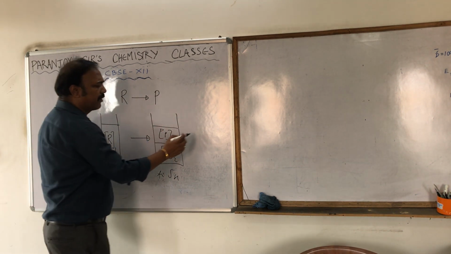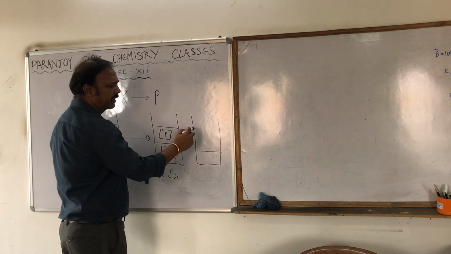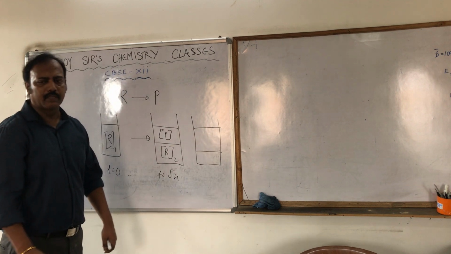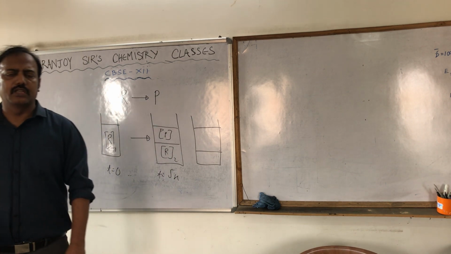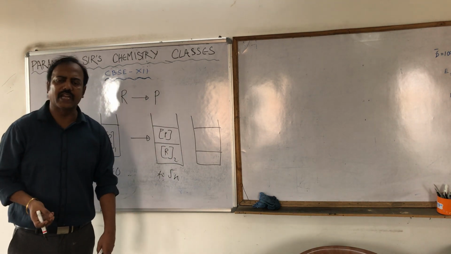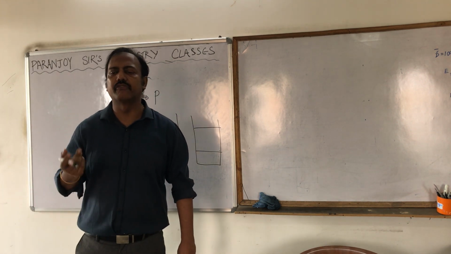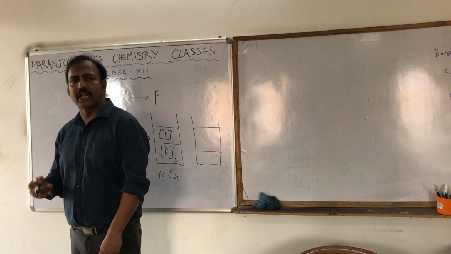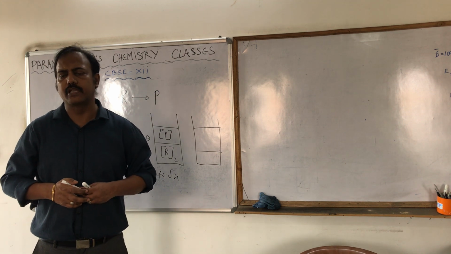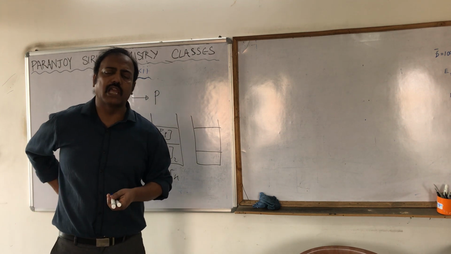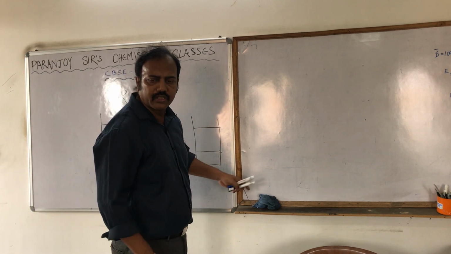If I go after a certain time also, then also a certain amount of reactant will decrease, a certain amount of product will increase. So what happens with time? This is very simple logic, all of you know this. The concentration of the reactants decreases and the concentration of the product increases. Till when does this happen? It happens till the equilibrium is reached. So with time the concentration of the reactant is decreasing and the concentration of the product is increasing.